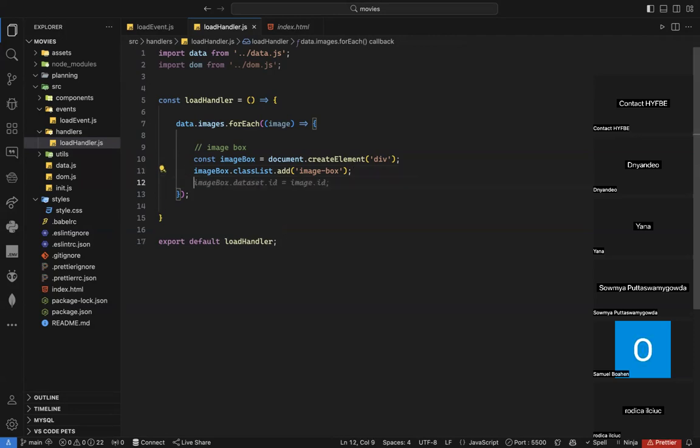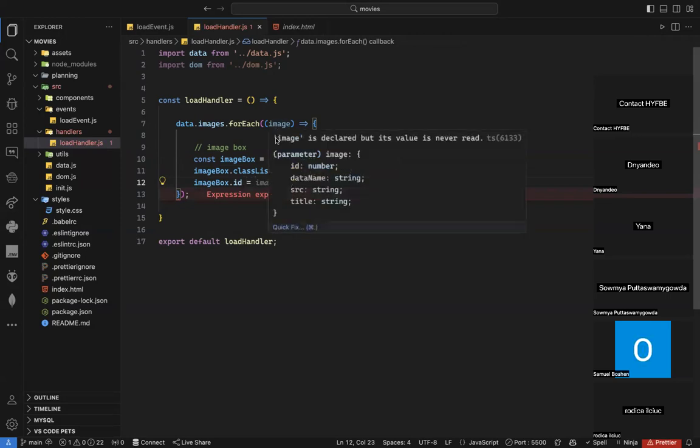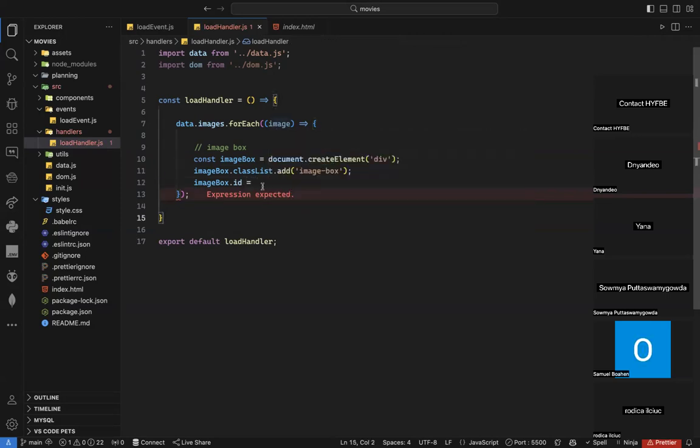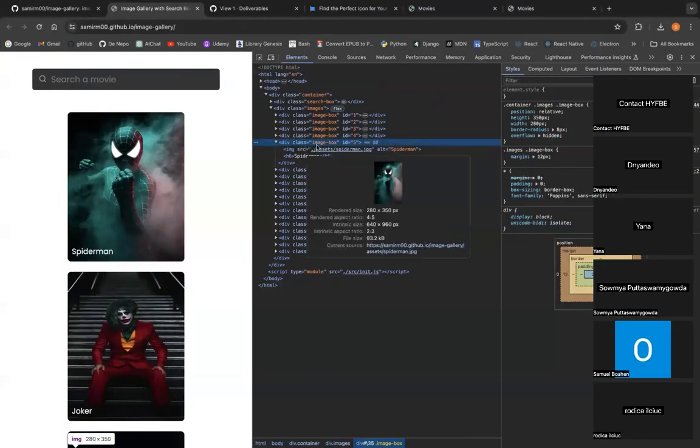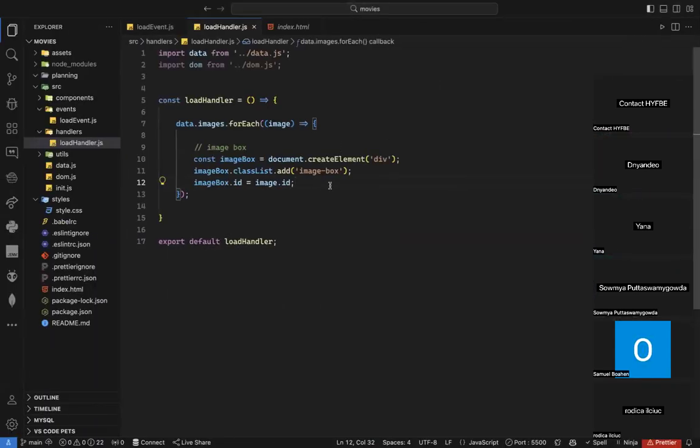Image box dot ID. It will be equal to the image, which will be my data, which is an object, as you can see, dot ID. So I just need to name it image dot ID. So now I give it a class and an ID. What else do I need? I just need a class and ID, and the class must be image-box. Is it image-box? Yes. So I created this image box.